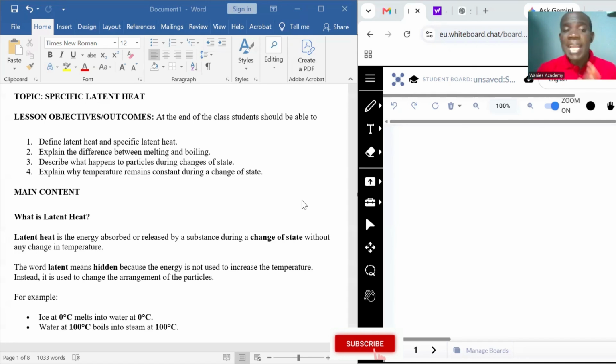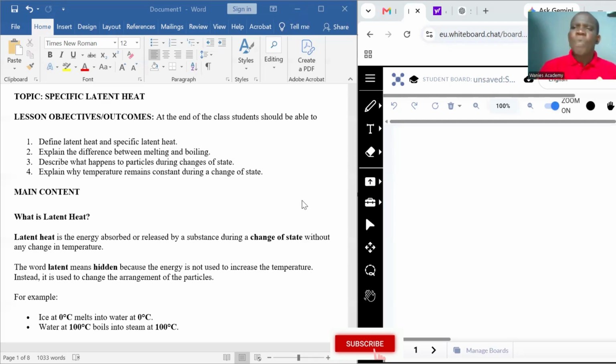Latent heat is the energy absorbed or released by a substance during a change of state without any change in temperature. So the word latent means hidden, because the energy is not used to increase the temperature of that substance, but rather the energy is used to change the state.